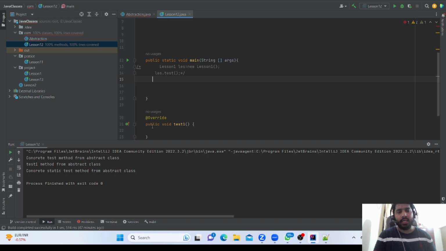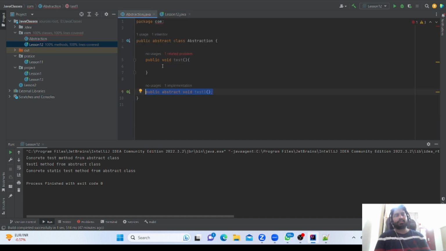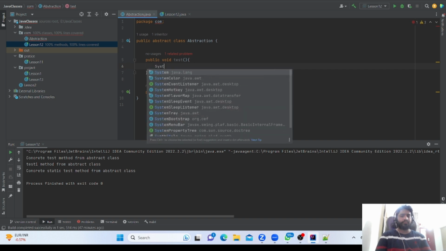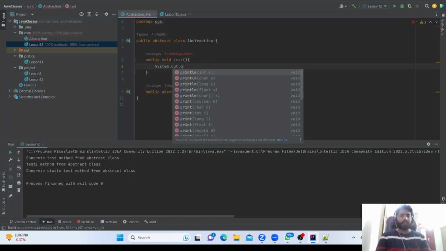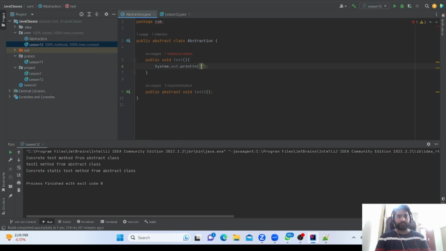Now if I want to get the property of this test method, System.out.println from concrete method from abstract class.